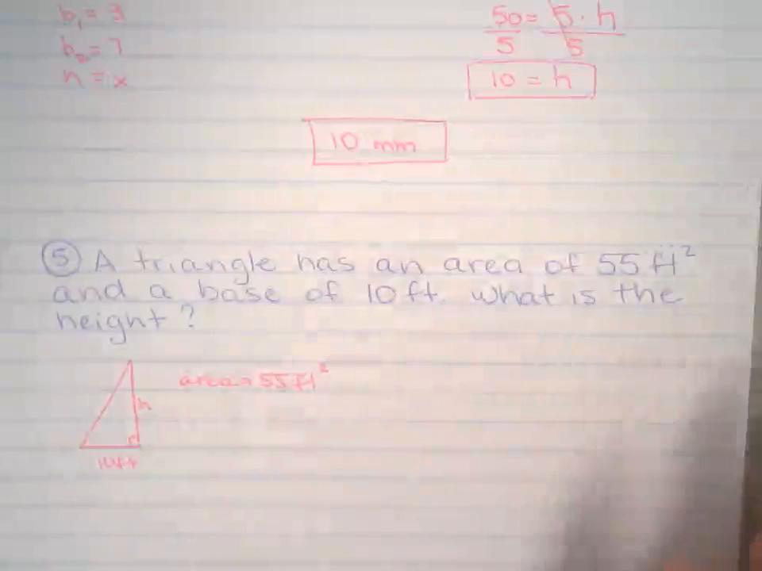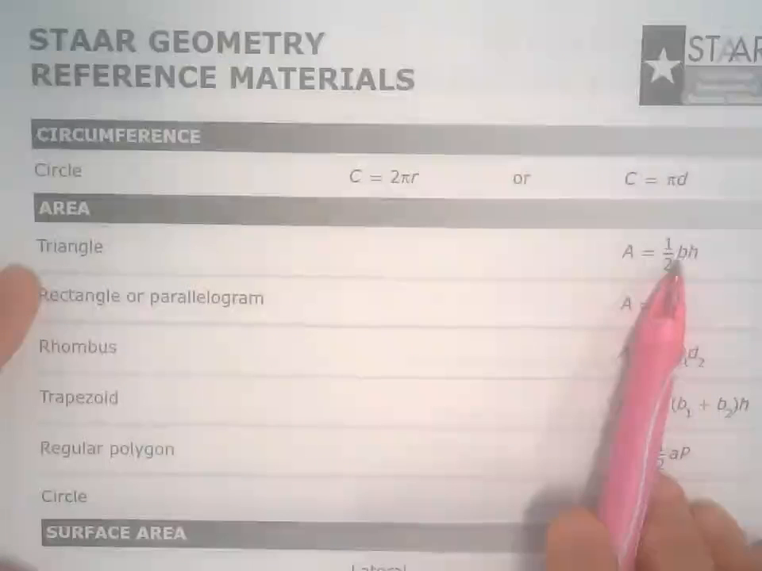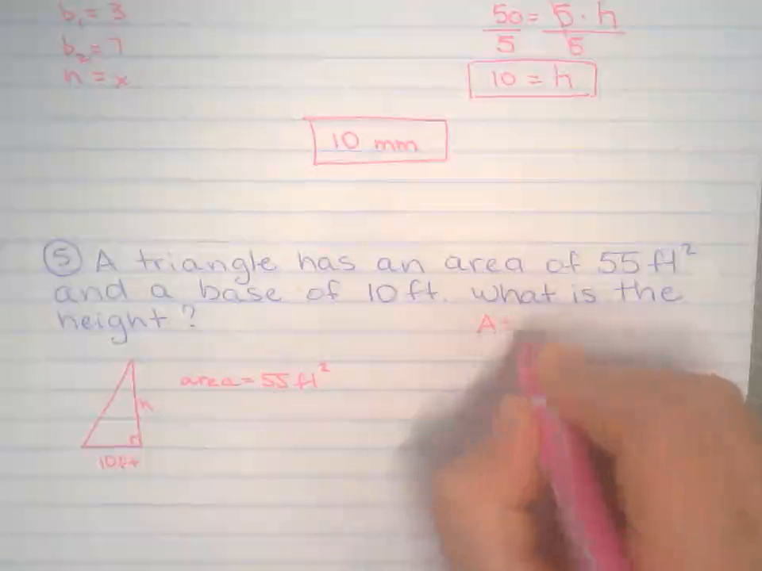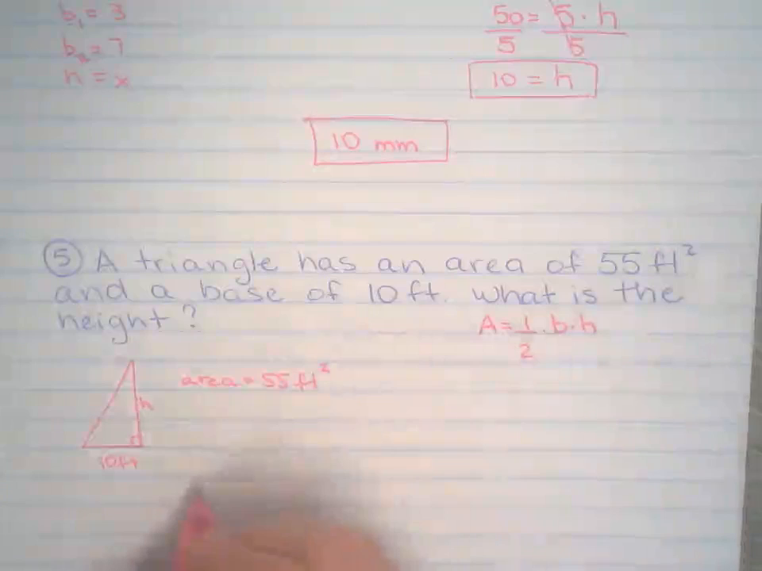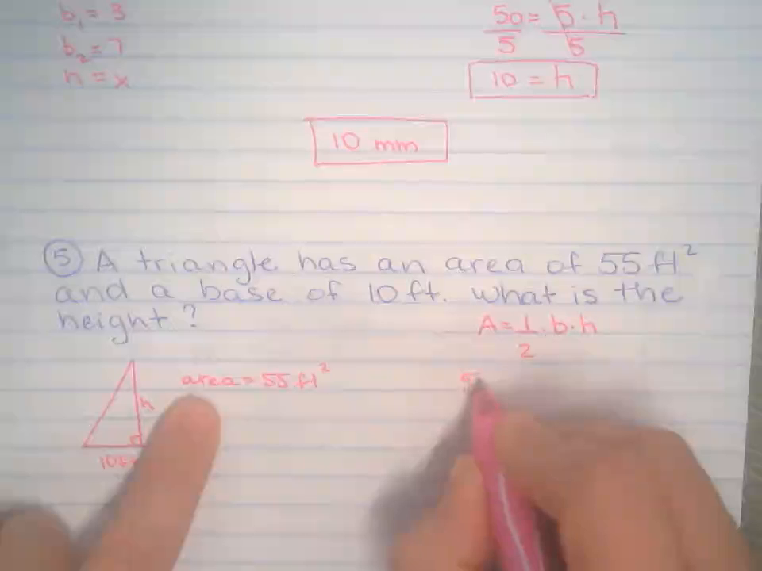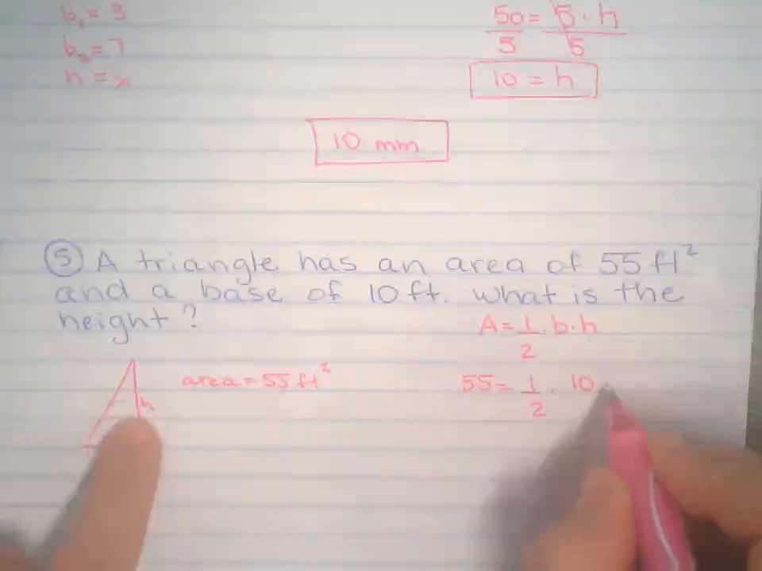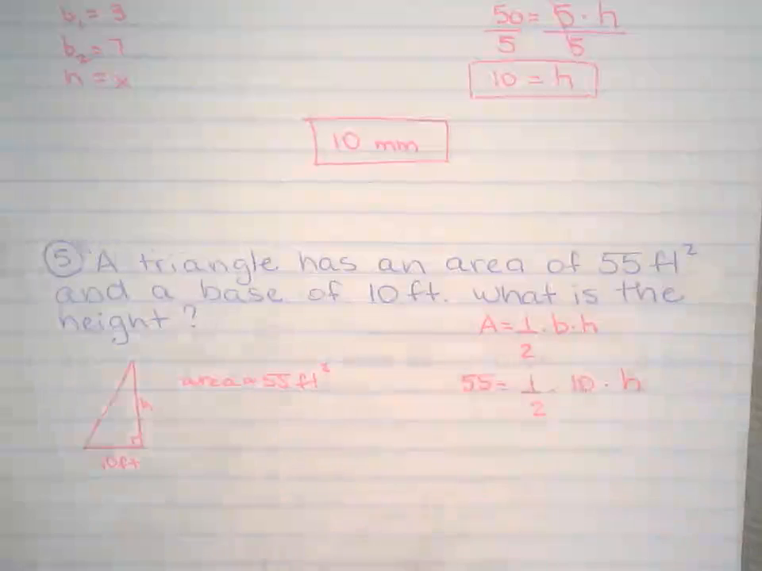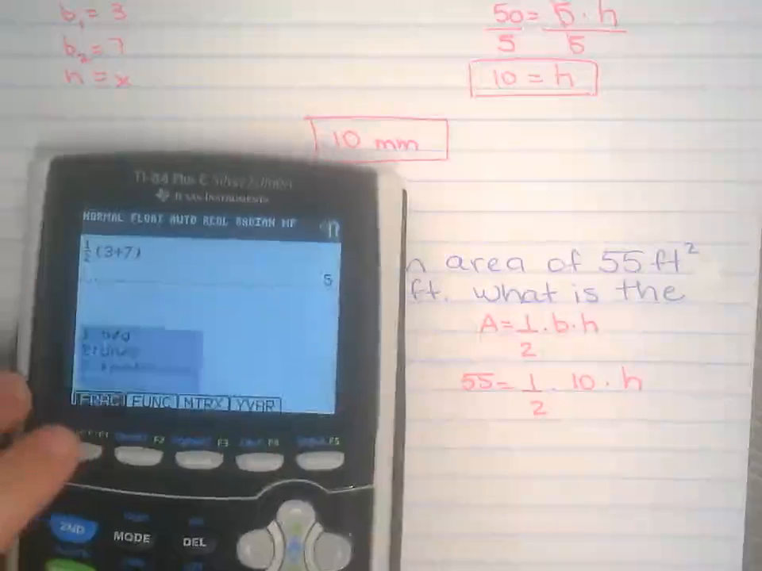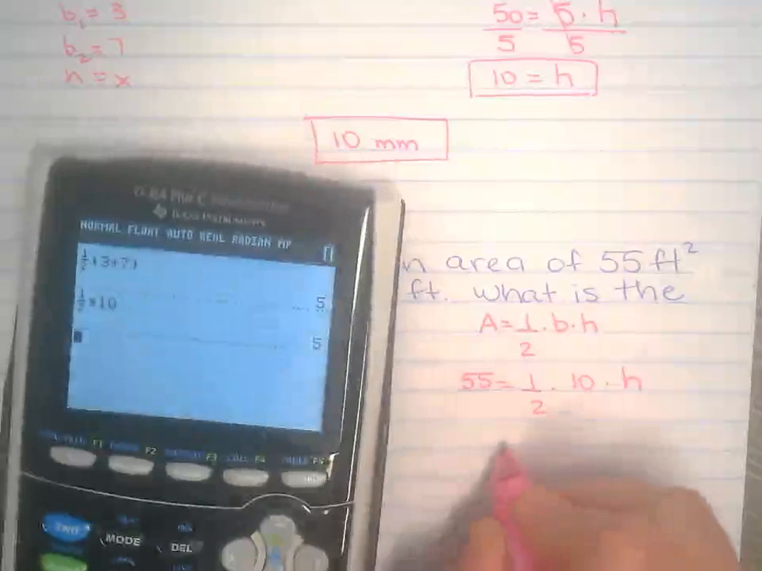Okay, again, triangle, formula chart, 1/2 base times height, or base times height divided by 2. So area of a triangle is 1/2 times base times height. So I have the area is 55, 1/2 base 10, height I don't know. That's what I'm looking for. That's what the question is asking. What is the height? Plug this in. So I got 5.